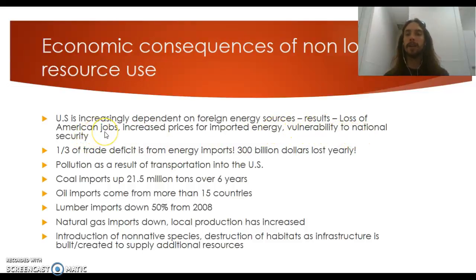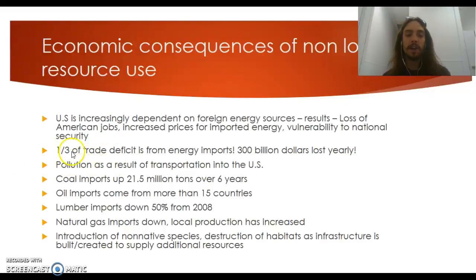So you wonder why we keep going into the Middle East and poking around in there. It's mainly because of our imported energy needs, and our national security is at risk because of that. It's really just all our fault. We need to go towards renewable resources.